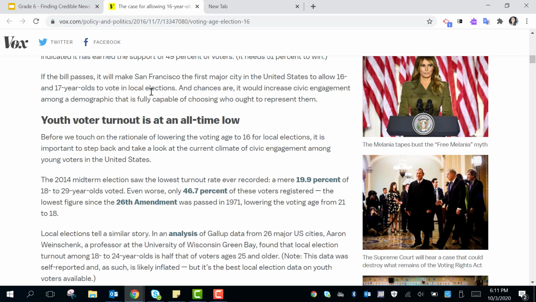and 17-year-olds to vote in local elections, and chances are it would increase civic engagement among a demographic that is fully capable of choosing who ought to represent them. Youth voter turnout is at an all-time low. Before we touch on the rationale of lowering the voting age to 16 for local elections, it is important to step back and take a look at the current climate of civic engagement among young voters in the United States.